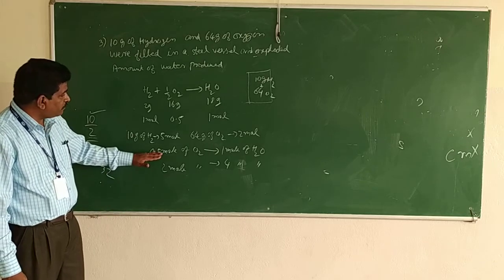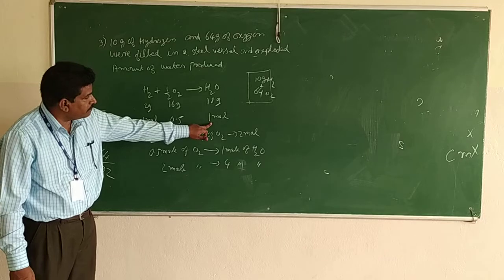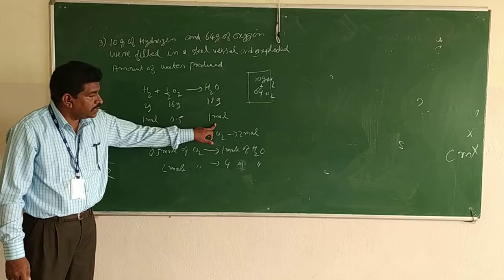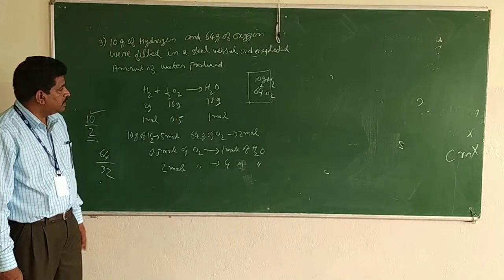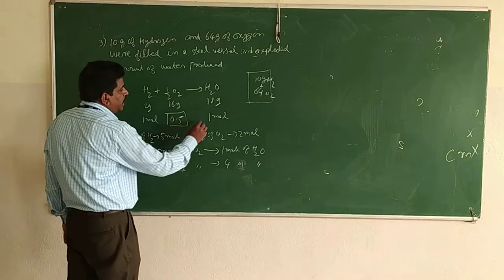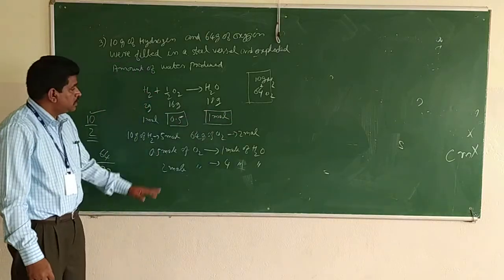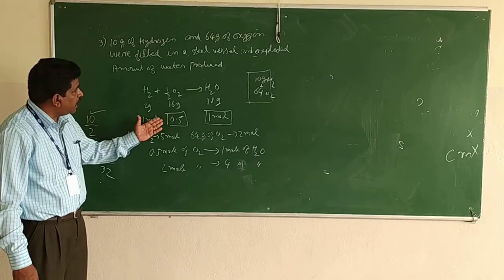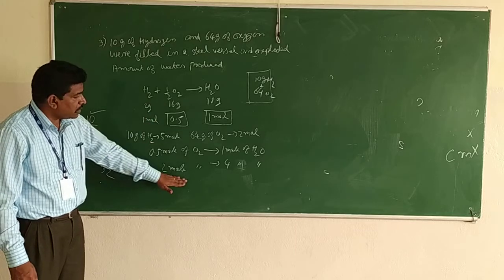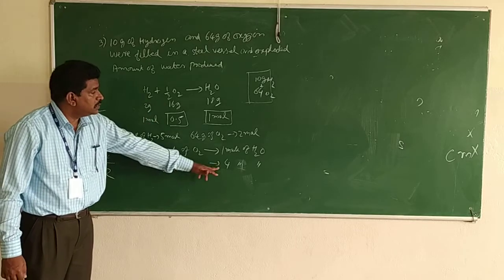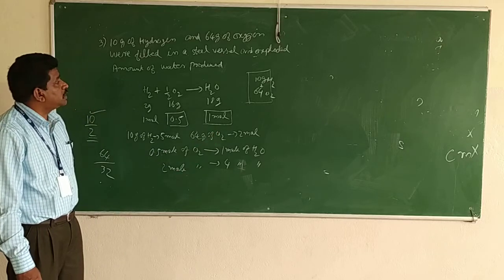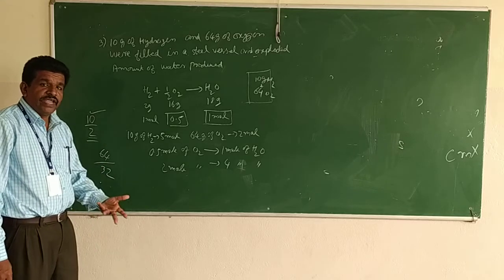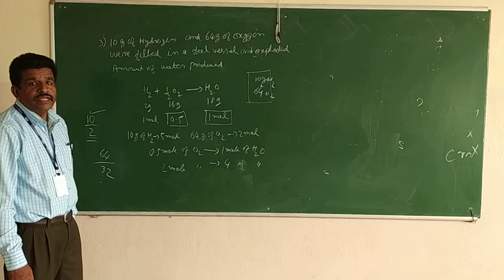0.5 mole of oxygen can make 1 mole of water. So double of this means 1 mole of oxygen can produce 2 moles of water. Similarly, according to our question, we have 2 moles of oxygen, and 2 moles of oxygen can produce 4 moles of water. So the amount of water produced is 4 moles. In terms of weight, if they ask, 1 mole is 18 gram of water.